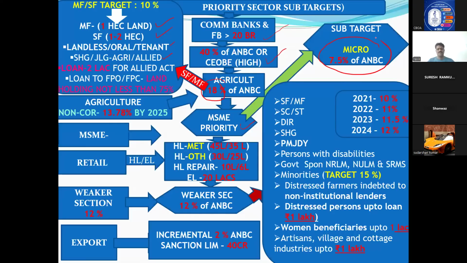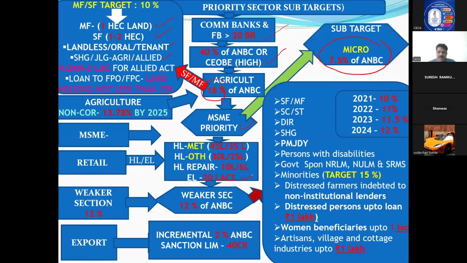Just simple. Now comes the third one, retail lending. In retail lending, only two loans are priority. I told you, education loans. Education loans up to 20 lakhs are priority. First point is over. Now, housing loan, very important to remember. Housing loan is a priority loan.